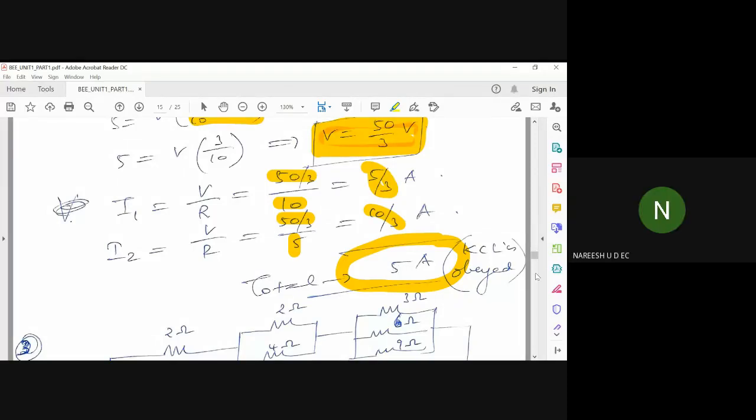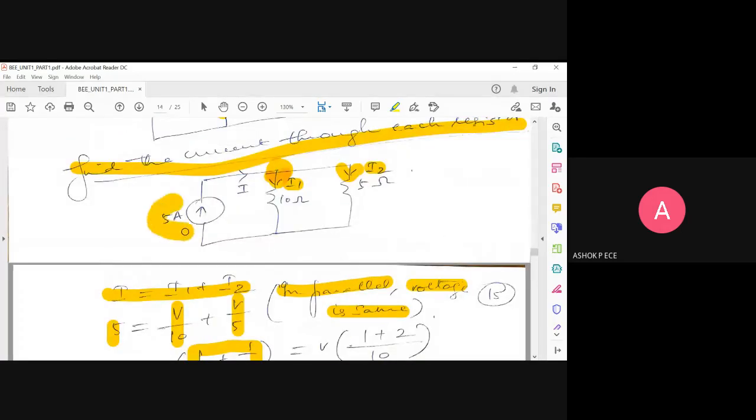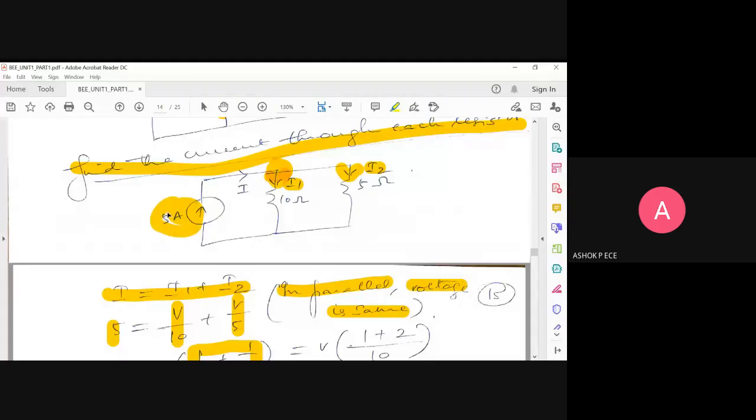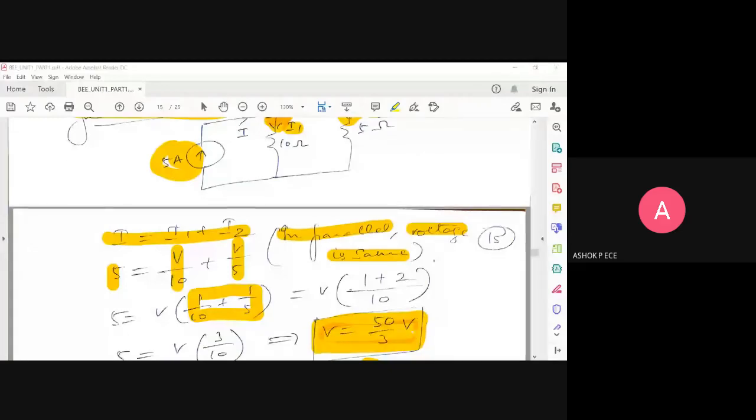So KCL is obeyed. So the total current that you give is getting divided. Any doubts? Any doubts how to apply KCL?